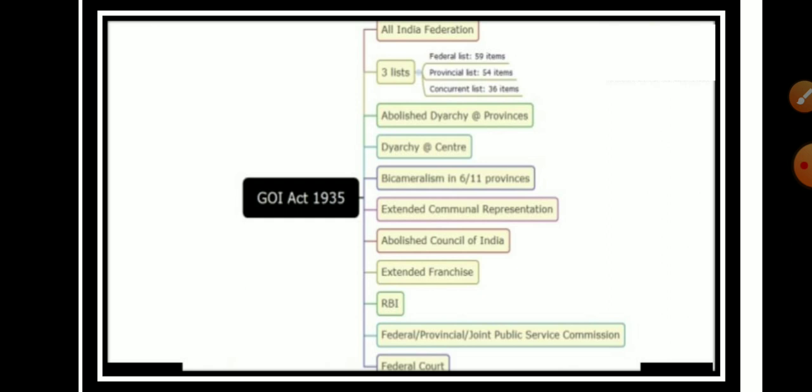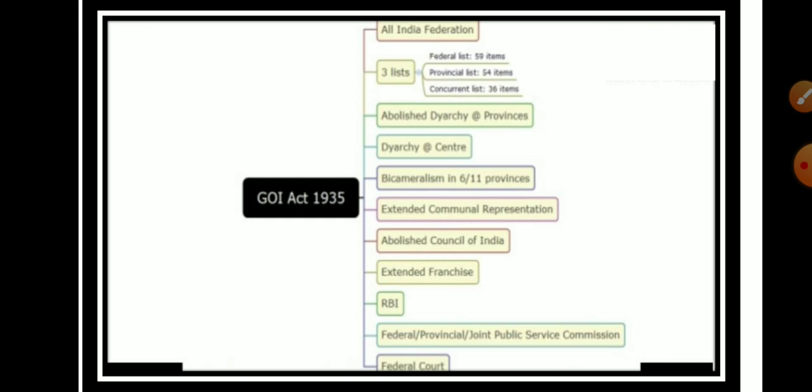The concept of bicameralism was extended to 6 out of 11 provinces. It also extended communal representation to other communities such as the depressed classes, women, and labor. The Act abolished the Council of India, and it extended the franchise, that is, about 10% of the total population got the right to vote.